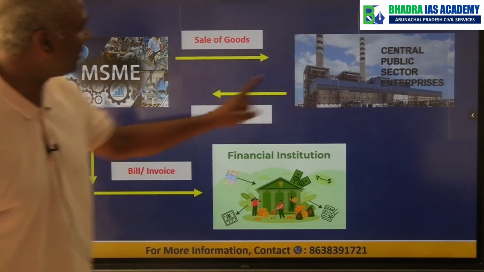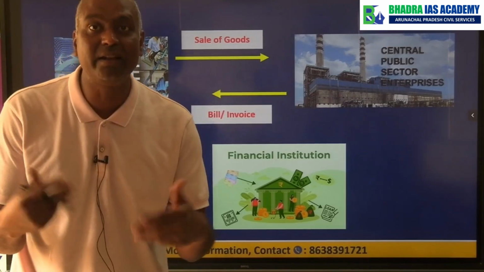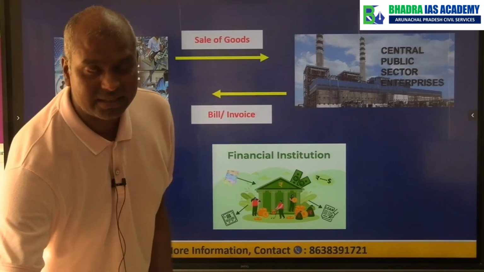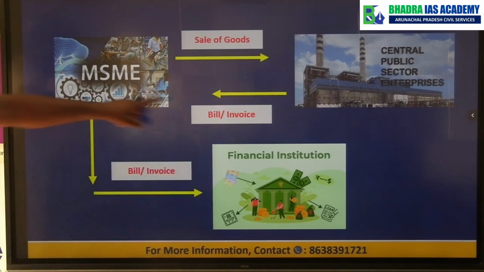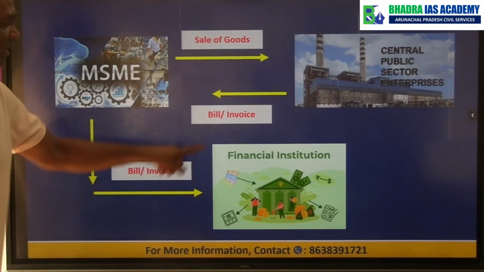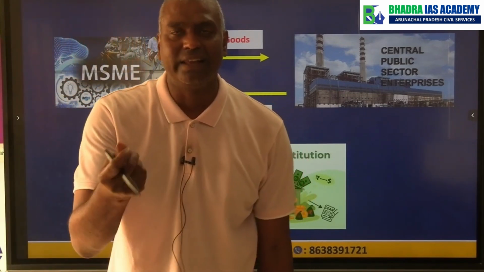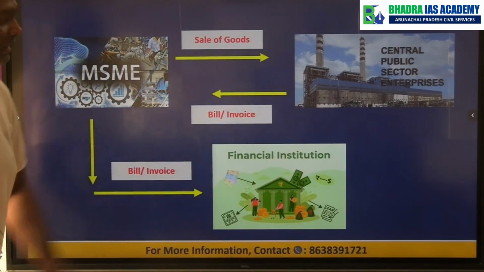The public sector has to pay money to MSME. So the bill is pending unpaid. Now what the government is trying to say, in this kind of situation, the MSME can take this bill invoice to the financial institution and sell this bill to the financial institution at a lesser price and get the liquidity or cash from the financial institution.